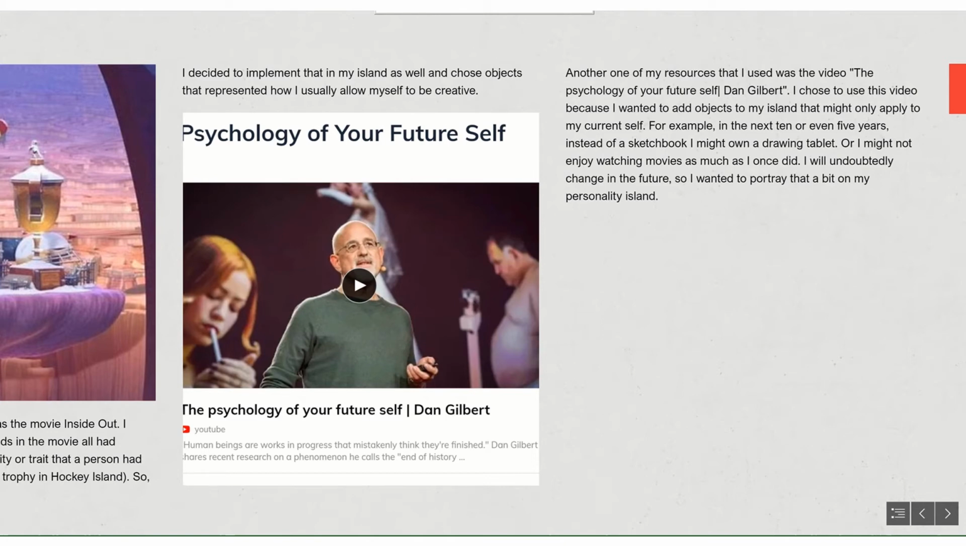This was also my first time using Sway, and it was a bit of a frustrating experience. I did not know about things like styles or adding background images or grouping photos together. So the Sway came out very basic looking and messy, which I was dissatisfied with.